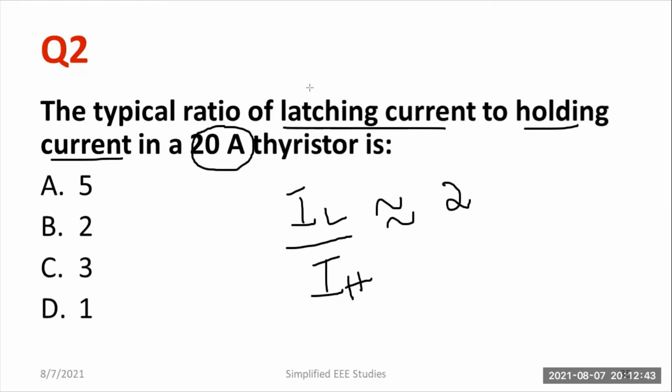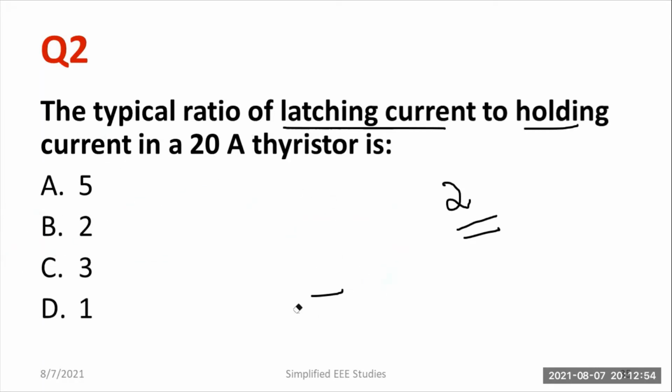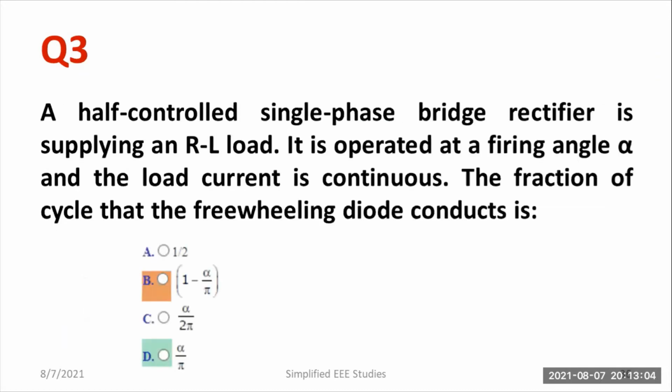I need to select the value equal to how much? 2. Okay, it will be approximately 2. Please go ahead with option B. Okay, so this is a very important question. If you have done the experiment on calculation of latching current and holding current in a thyristor, please evaluate. Then you will get the ratio approximately equal to 2. So latching current will always be greater than holding current.